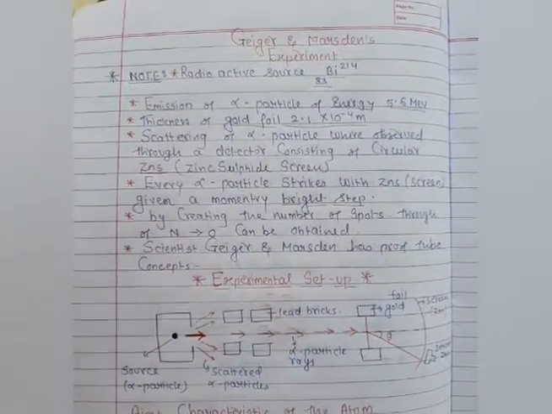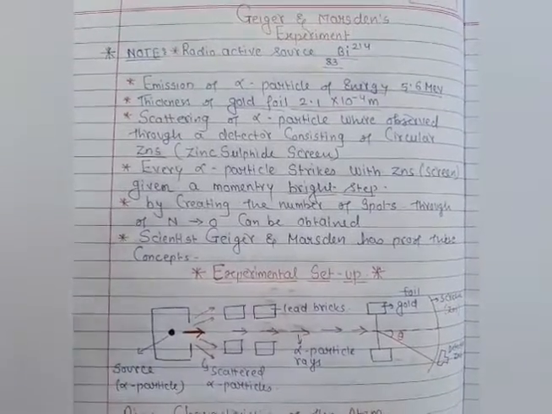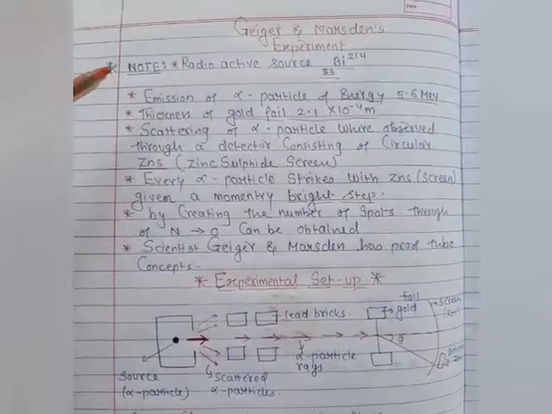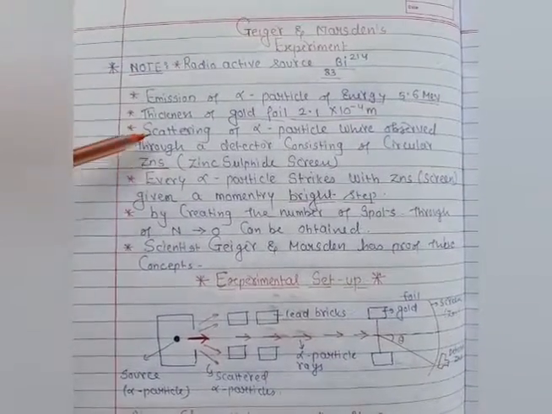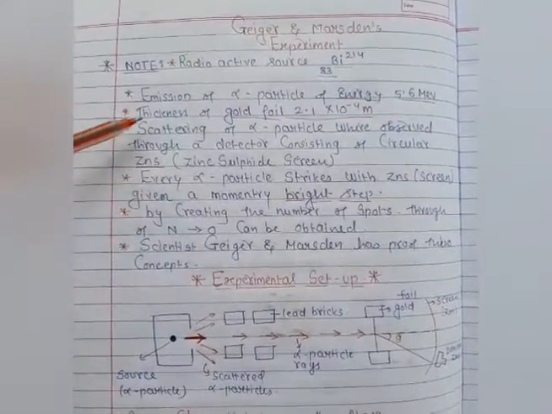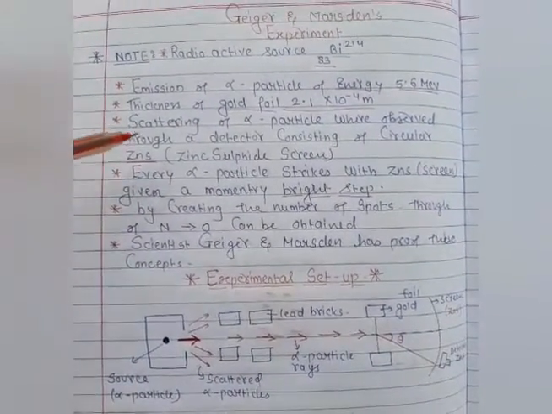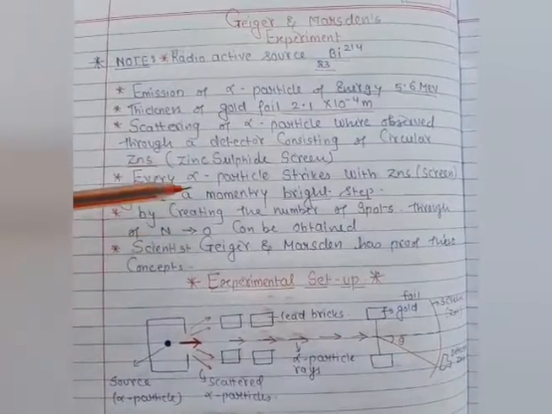So here we have the Geiger and Marsden experiment. Before we can start this experiment, students, the scientist has to make the proof with the help of this experiment, and all this proof I am giving in the notes. First, you have to remember this proof has been derived by these two scientists only.